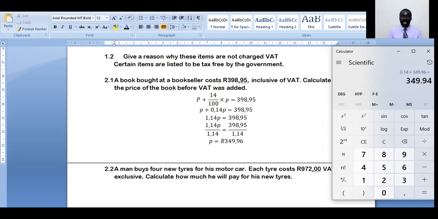You see, what we did here is to find the 14% of this price. Then we have to add it to that price. What do we get? Well, we get 398,93. We overrounded, but it's supposed to be 0,95. So the 14% plus this price gives us the VAT inclusive price. Yes, that's how we calculate questions involving this VAT tax.